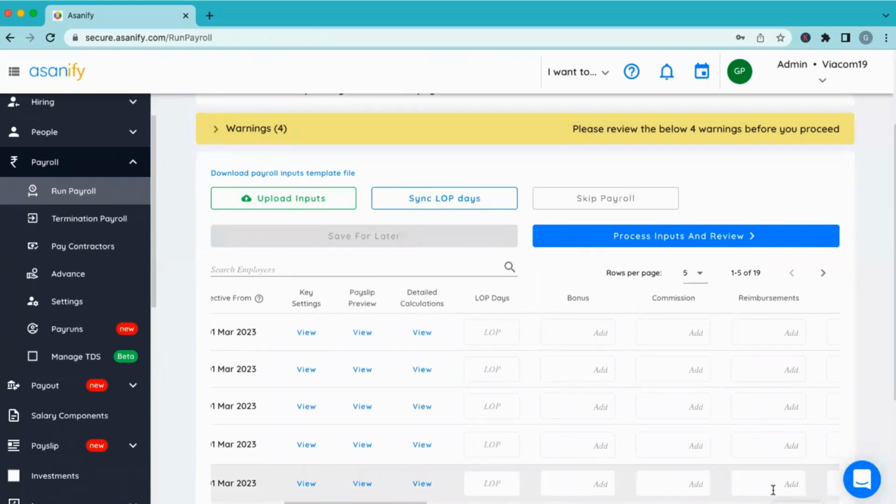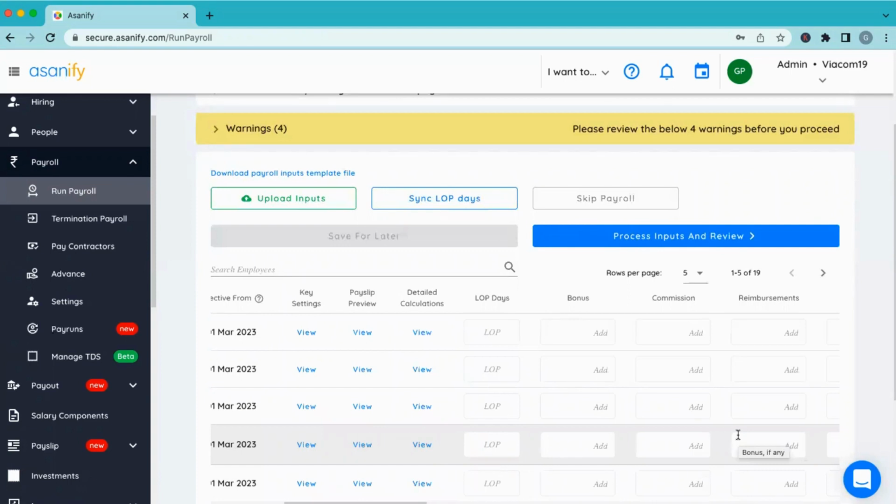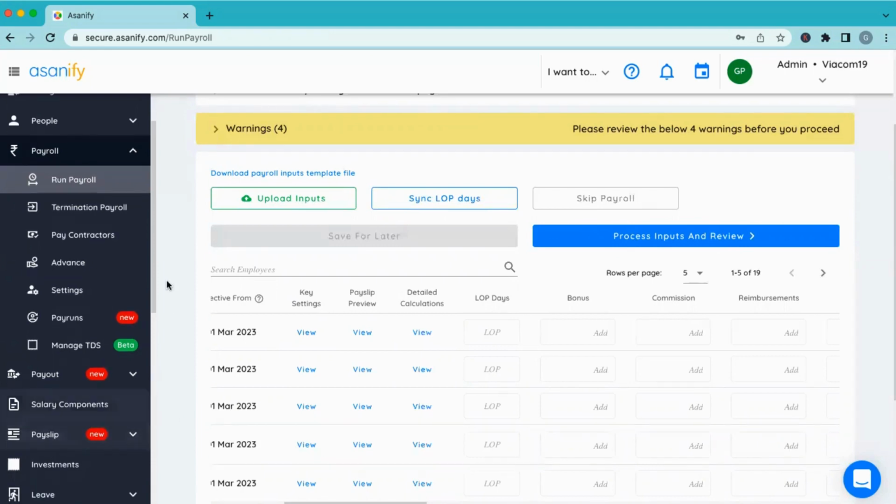So let's just recap what we are doing for these expense reimbursements. First, we are defining the heads like a travel bill or food bill or any such expense heads that you're putting it under. Employees are logging in and they are recording the expense and adding the bill as a supporting document for that. As an admin, when you approve it, it can be taken as a line by line view through the expense section, or as a consolidated amount that you will need for the payroll from the analytics section. And while running the payroll, that can simply be uploaded here, and that will become a part of that month's payroll.